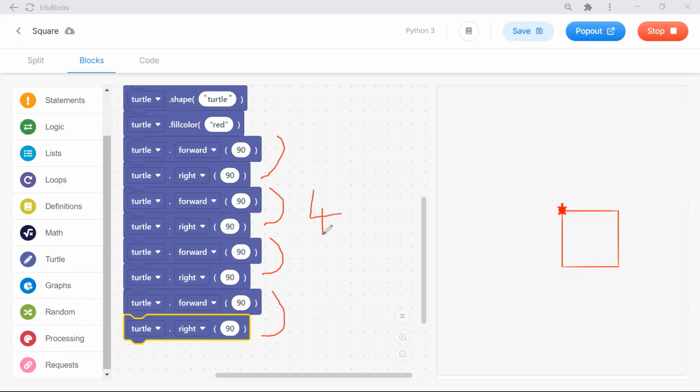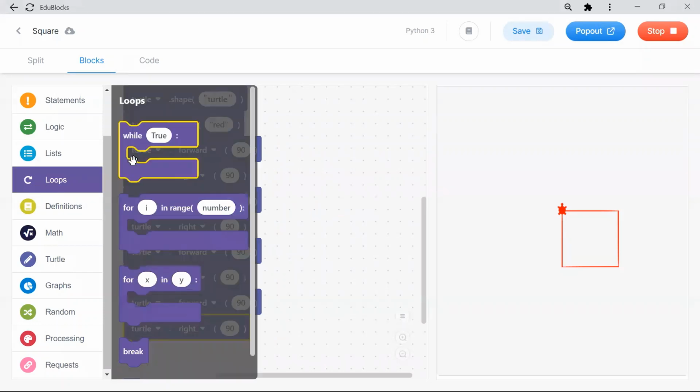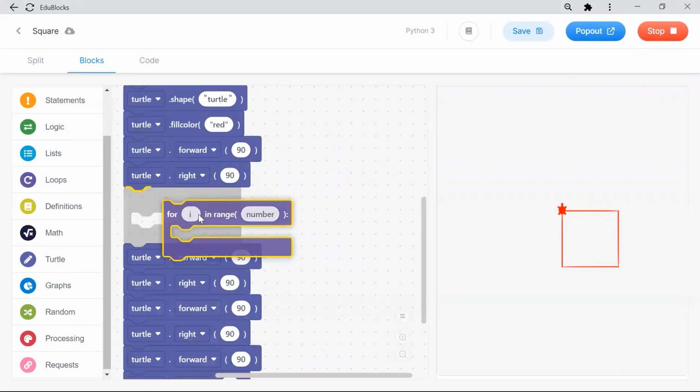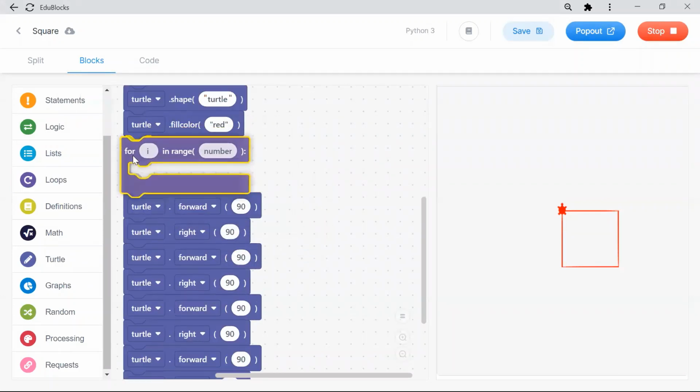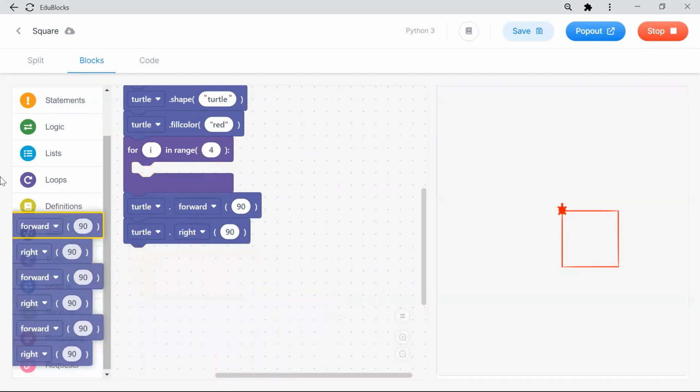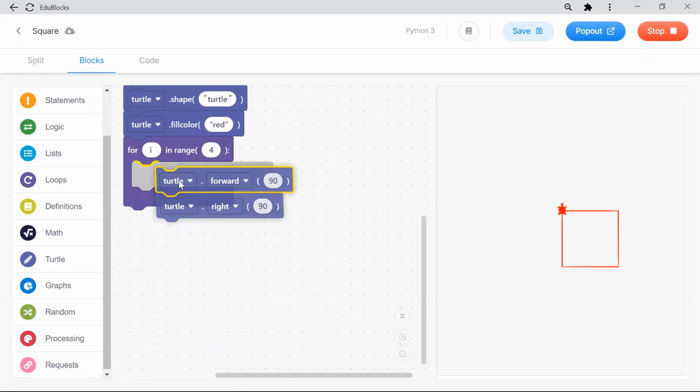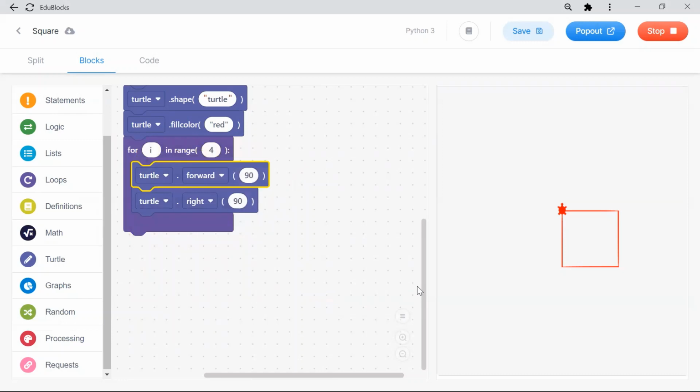Now if we introduce a for loop, I can avoid this much repetition and duplication, correct? So for that we can introduce the loop here. I can write for i in range, how many times we repeated? 4 times. So all this I can delete. I don't want the repetition. So only I want this. This is the power of the for loop.